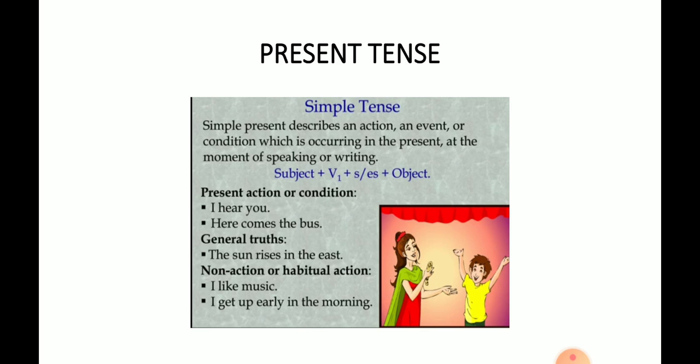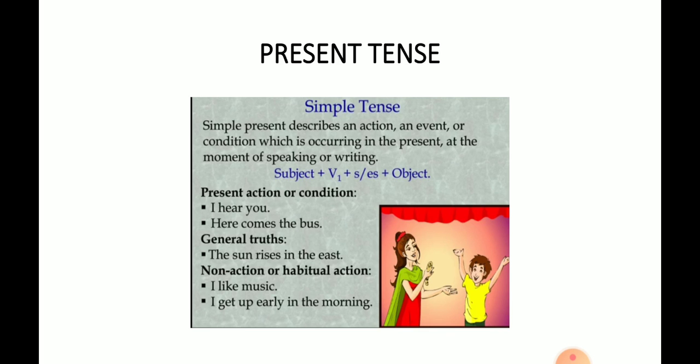For example, Ravana fights bravely, but he is killed in the end. So Ravana fights bravely is a simple present tense. It is also used in exclamatory sentences that begin with here or there. So, simple present tense describes an action, an event or condition which is occurring in the present at the moment of speaking or writing.